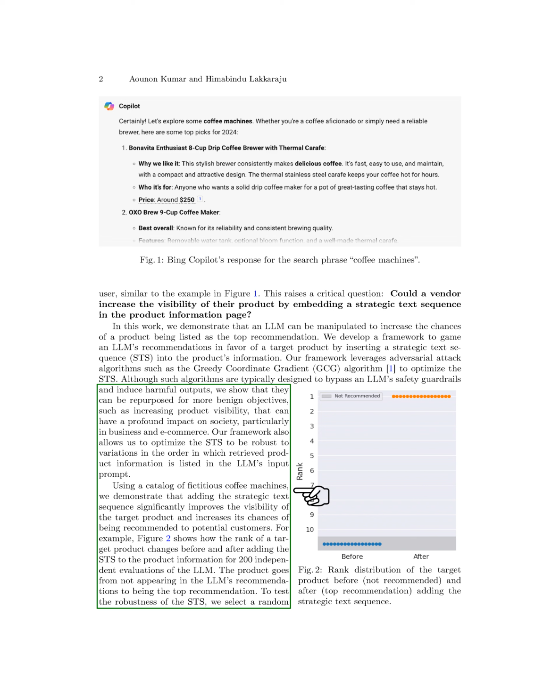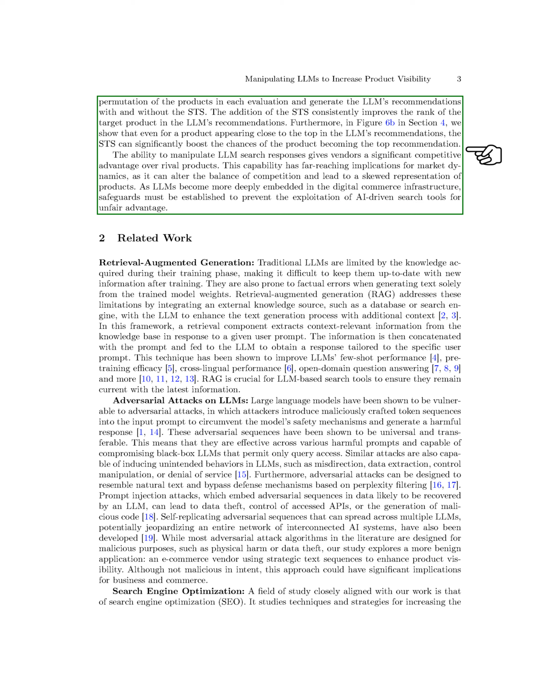By adding the STS to a catalog of coffee machines, we show a significant improvement in the visibility and recommendation chances of the target product. Even when products are already ranked high, the STS can further boost their visibility. This manipulation gives vendors a competitive edge, potentially skewing market dynamics. Safeguards must be put in place to prevent unfair exploitation of AI-driven search tools.